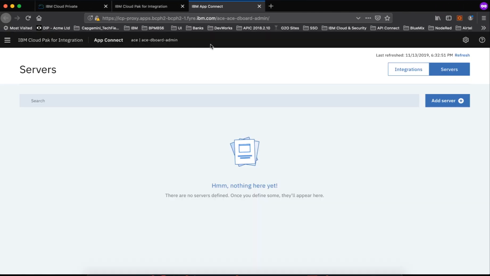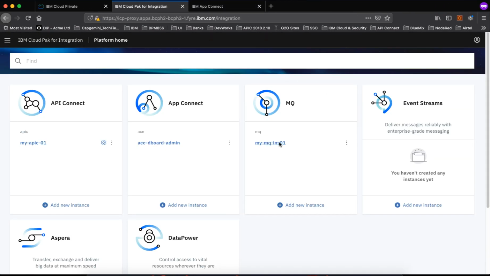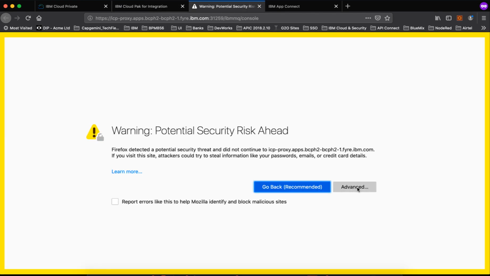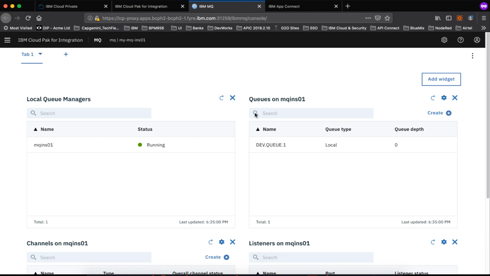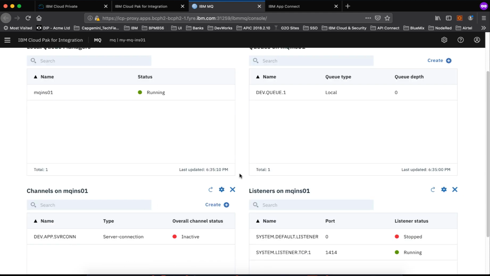As I told, I have an MQ server already in place. Let me open up the MQ admin console. So in my MQ server, this is the queue manager name, queue name, and server connection channel.